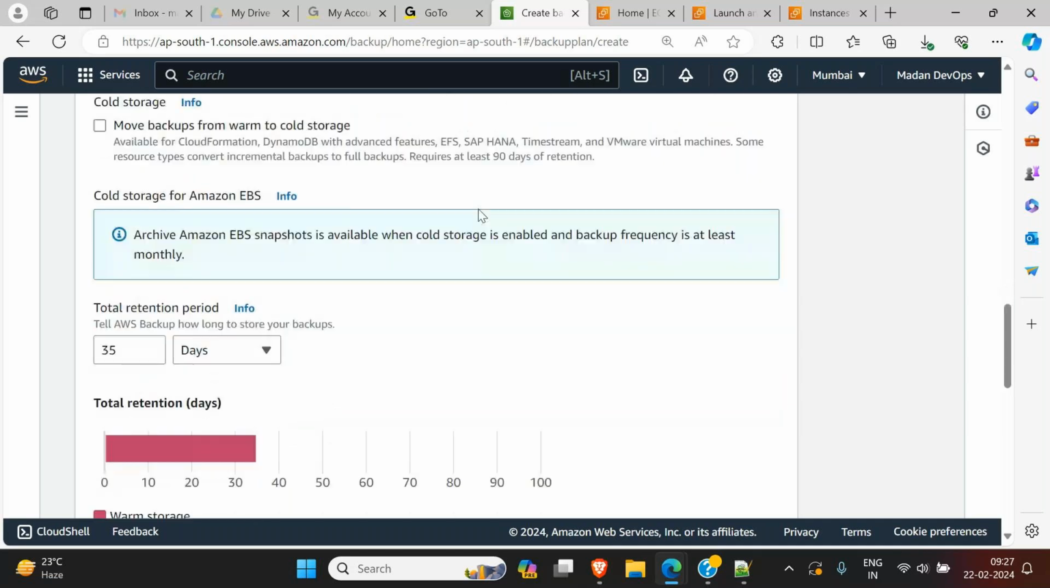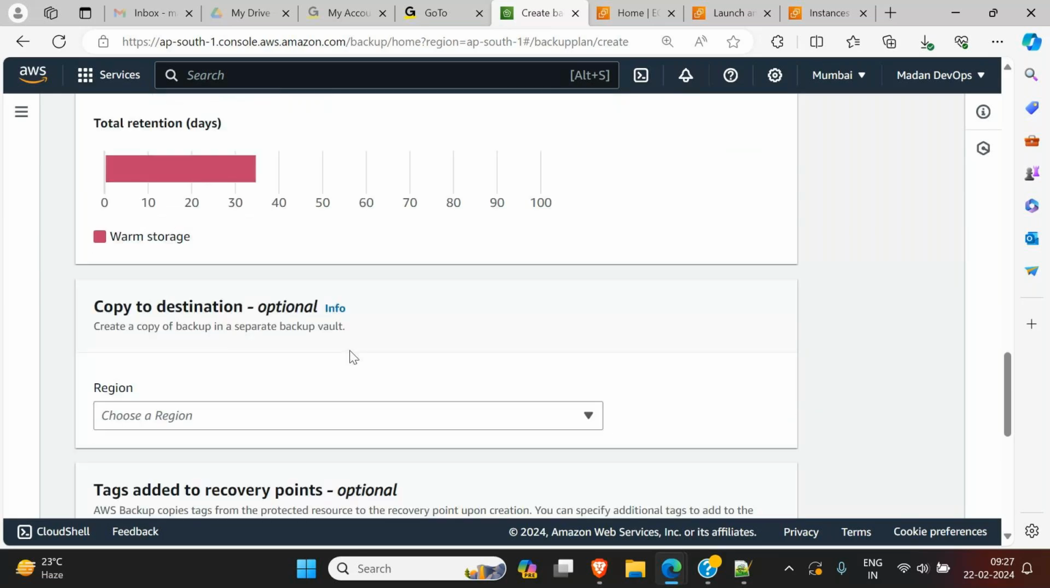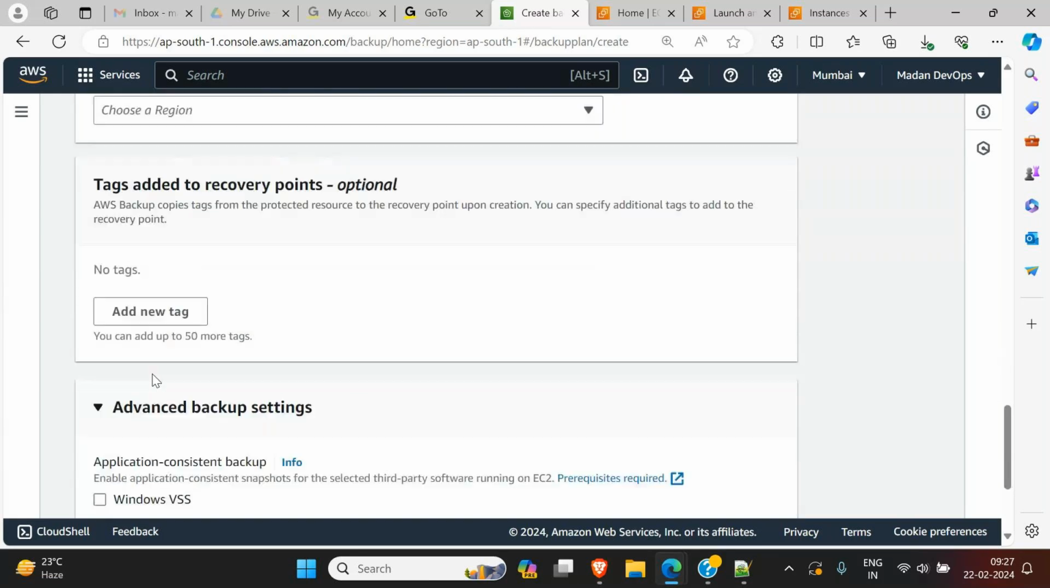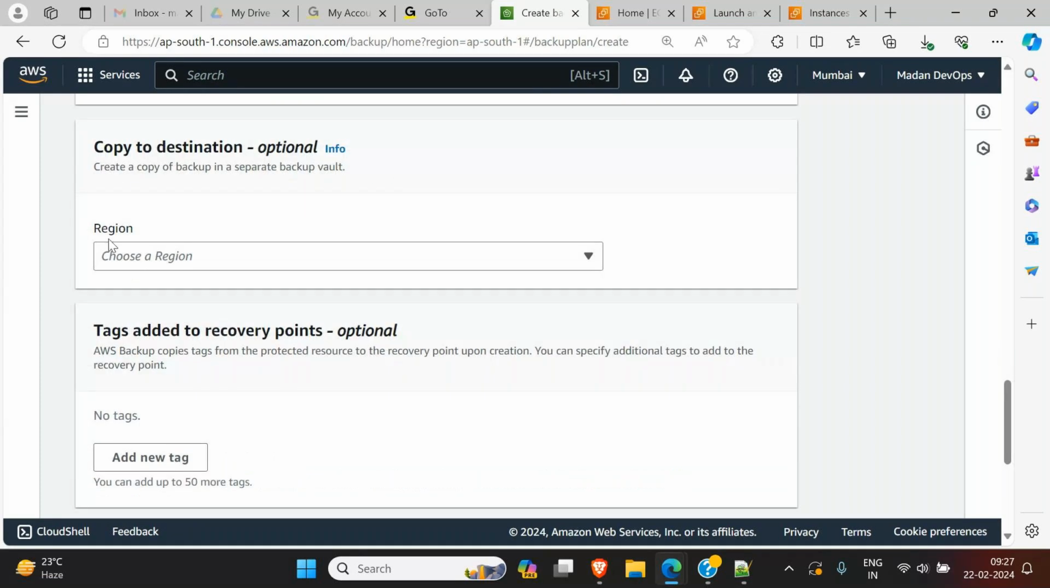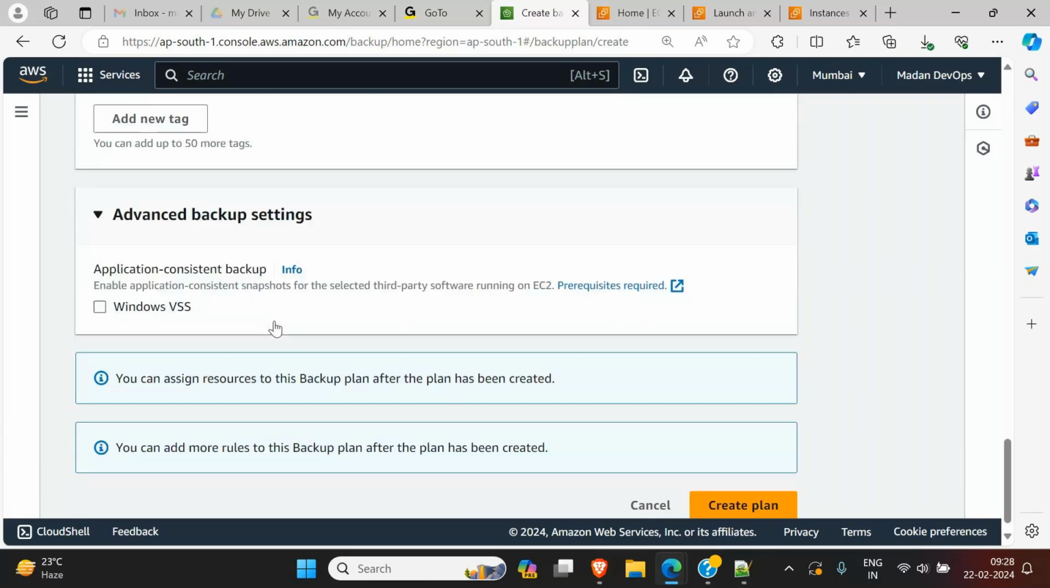And how many days do you want to keep this backup? You can mention a total retention period. Here by default it is 35 days. It depends again on how many days you want. And region is not required, but if you want to keep a copy of this backup, you can select a region as well. Normally on premises the companies take care of this manually, but here also we can select a region and have a replica of that backup, but it is chargeable, right? In real time you can select whatever region you want. And now click on create plan.